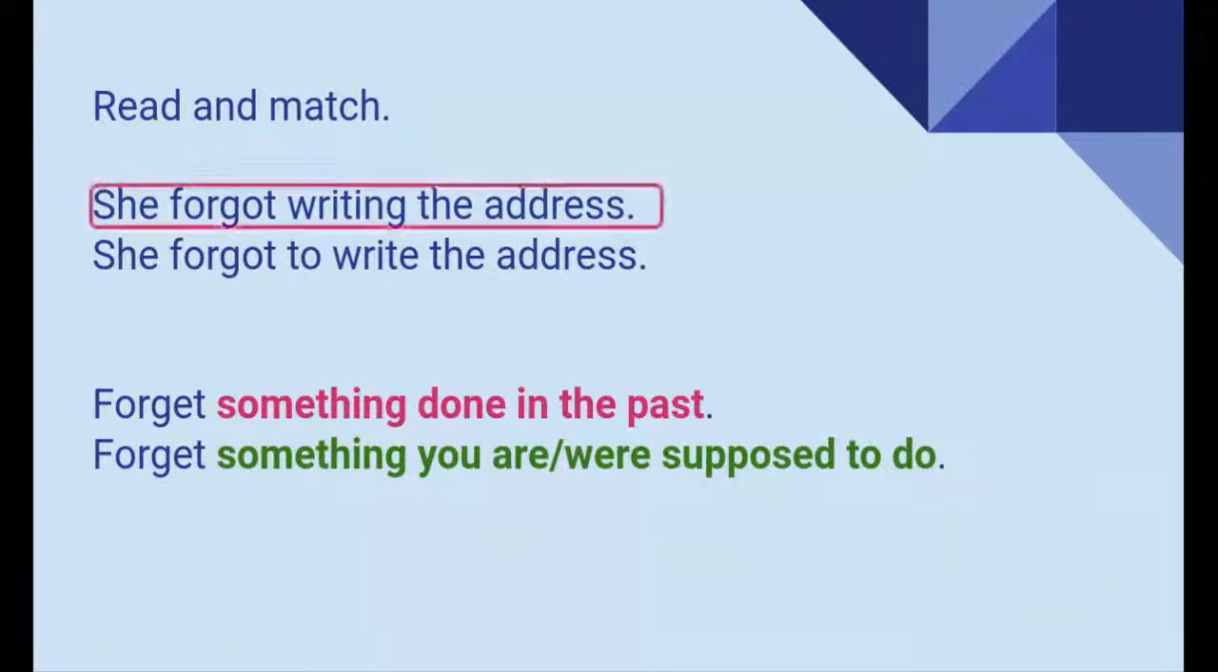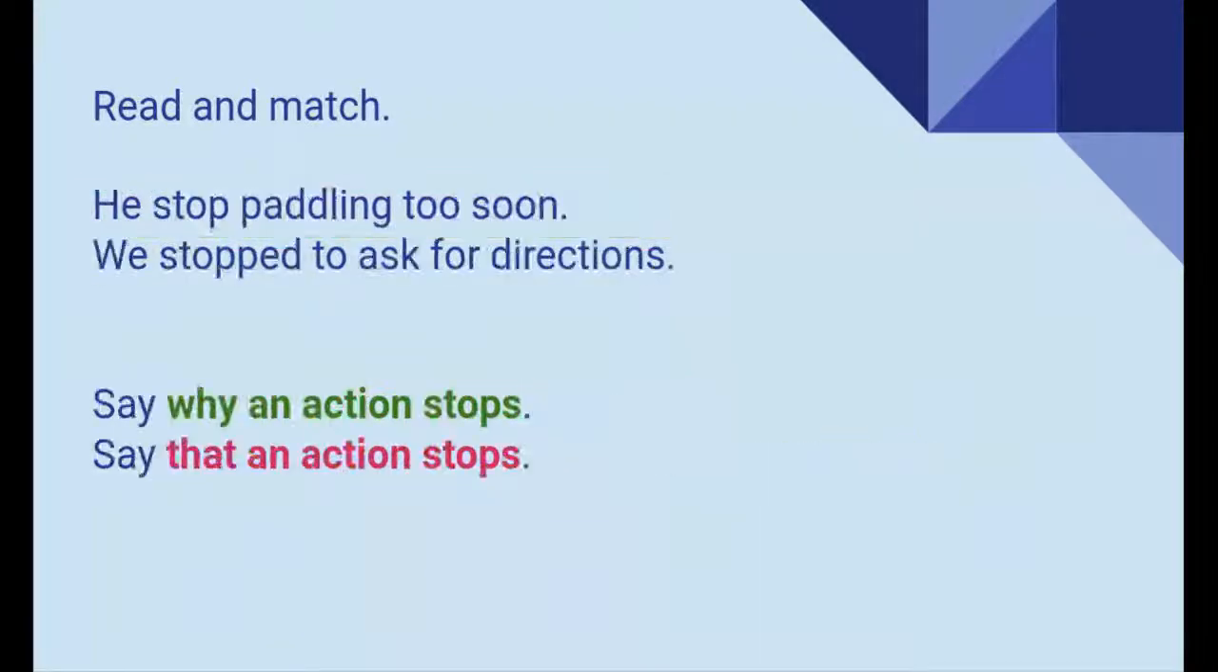So if you notice, she forgot writing the address is something that she did. So she wrote the address on a paper, but she forgot that she did it. And in the other one, when I say she forgot to write the address, it means that she was supposed to write it, but she never did it. So now she's driving on the road and she's completely lost because she doesn't have the address. Okay, now please pause the video while you match.